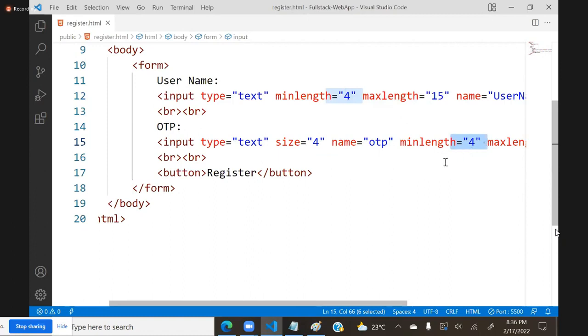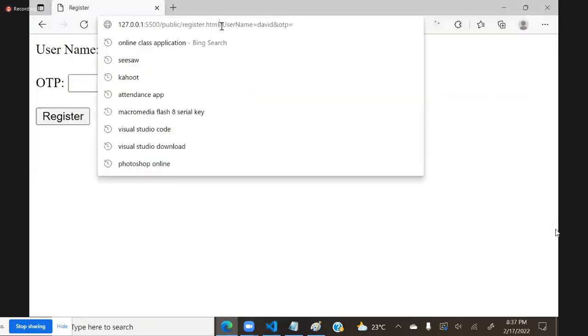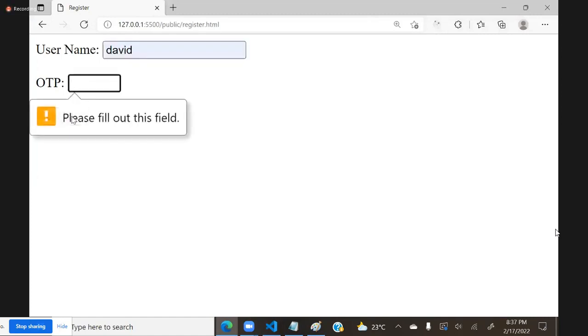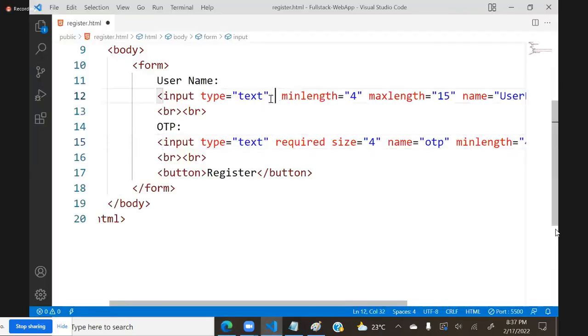Then how can we restrict empty? We have to use an option, required. If I use required, then it will not allow to submit empty. You see, now I am typing the username, and without OTP I click register, it says please fill out the field. And both can be required. I can give this also required.